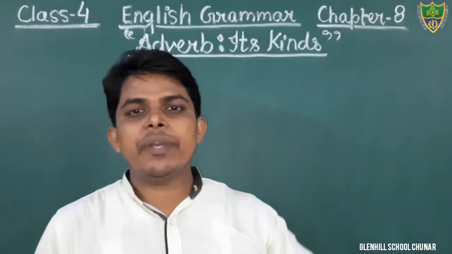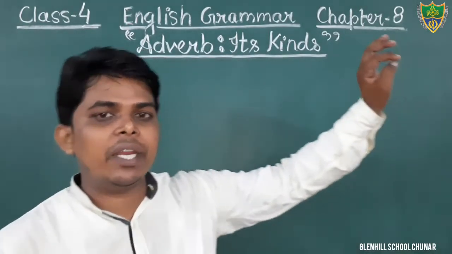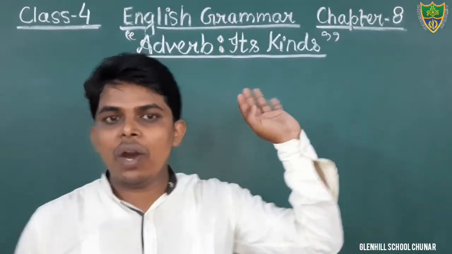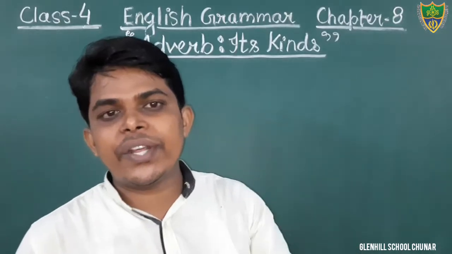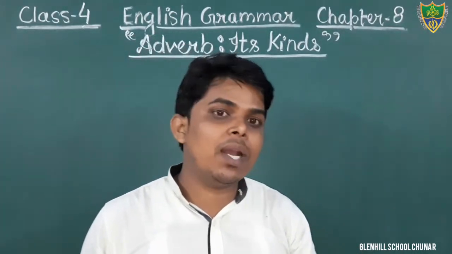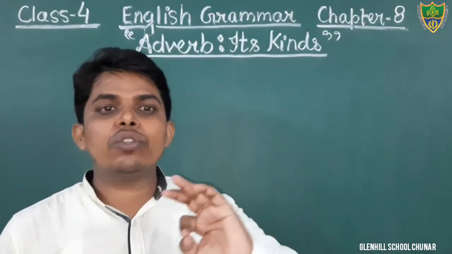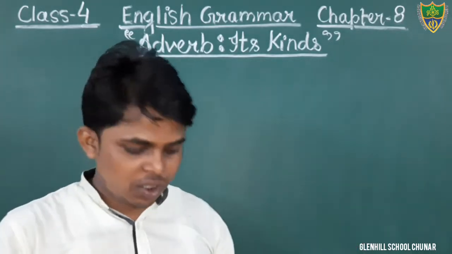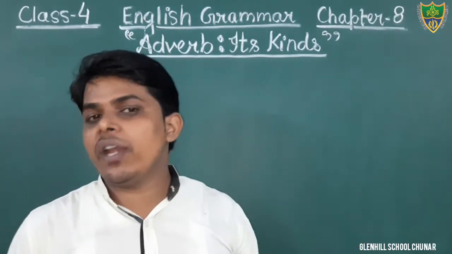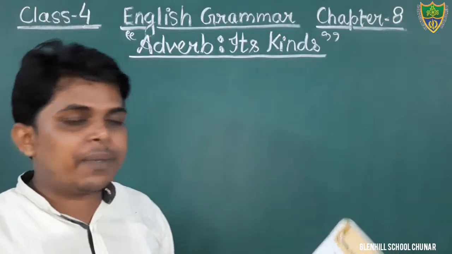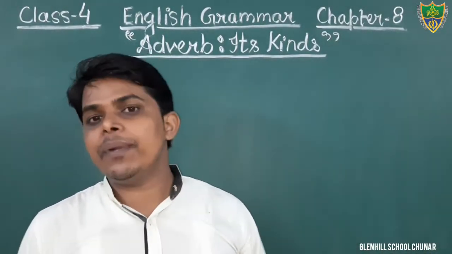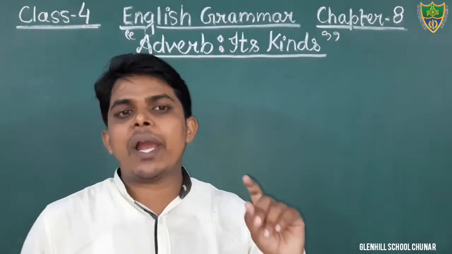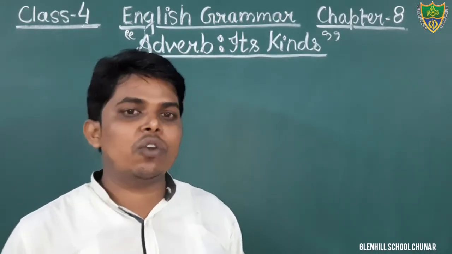Dear students, in the previous classes we were discussing chapter 8 of English grammar, that is adverb and its kinds. In this chapter we have read the definition of adverb with examples, and I have also told you there are 5 kinds given in your book: adverb of time, adverb of place, adverb of manner, adverb of degree and adverb of number. Dear students, you have to read these 5 kinds given in your book.